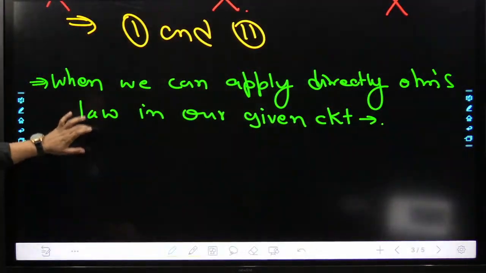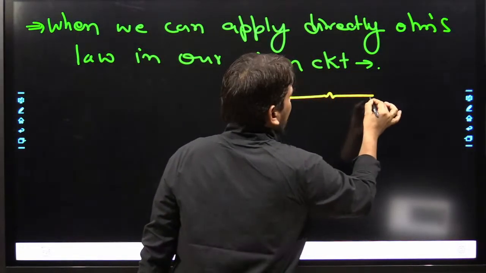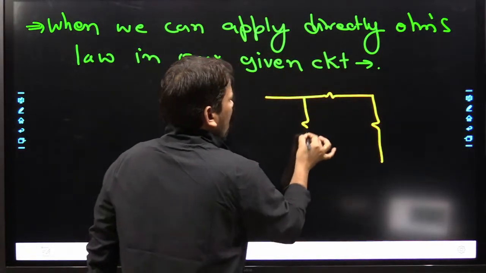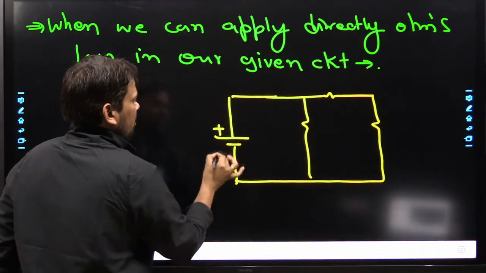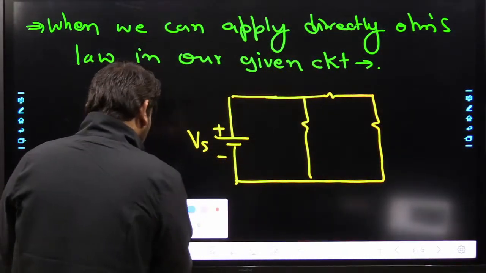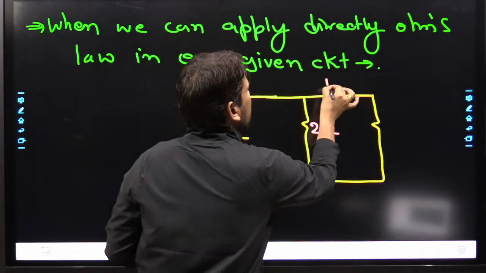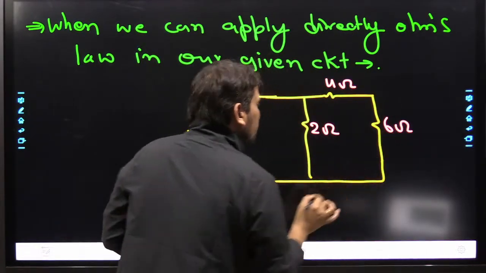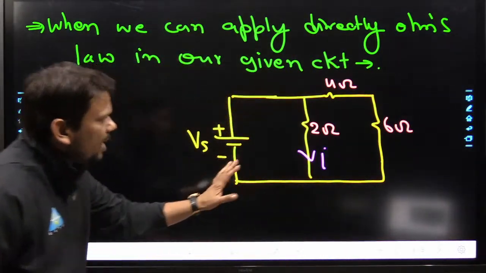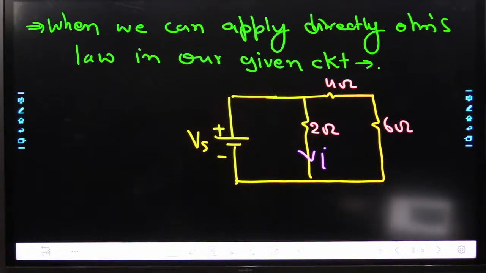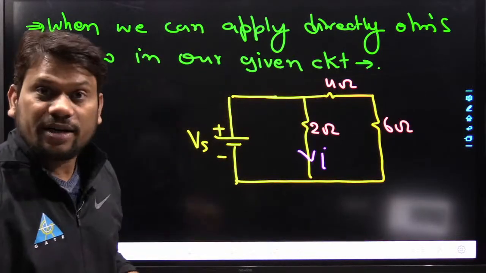So beta, let us assume I have a question in this fashion. I have one circuit in this fashion, with some R there, and here we have some voltage Vs. Try to understand, Vs is obviously an independent quantity, and this is 2 ohm, this is 4 ohm, this is 6 ohm. Can you tell me directly the value of current I through this resistance? Can you tell me, everyone?